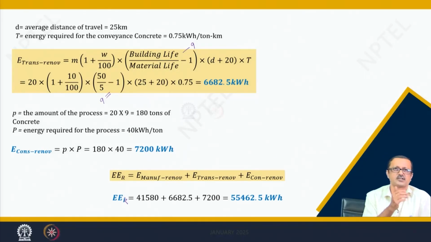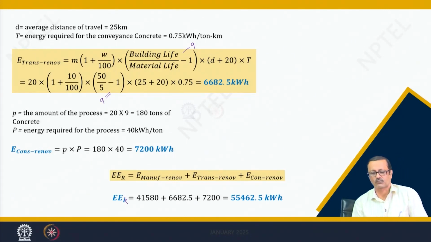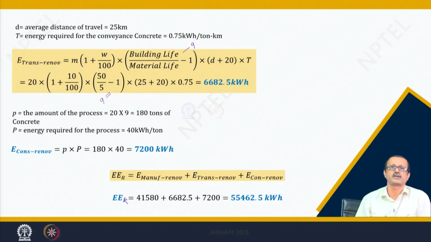Of course, it is because of the 20 tons only, and there it was much higher, 2,000 ton. So, of course, the initial embodied energy will be much higher with respect to the recurring one.